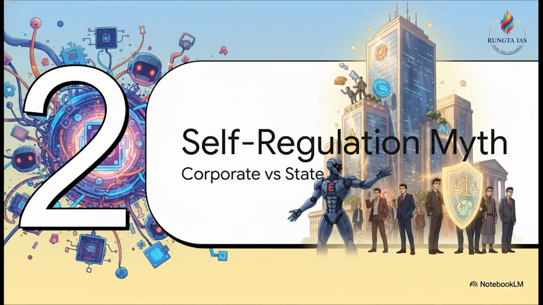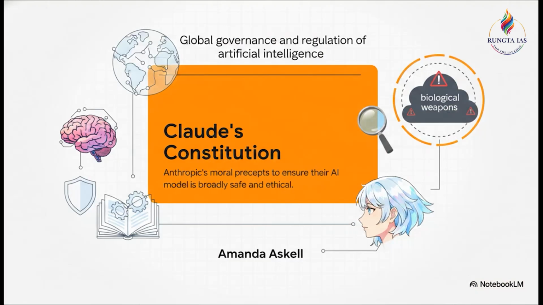Right, which brings us to Section 2, the myth of self-regulation. This is a key debate for GS Paper 2, corporate versus state governance. We constantly hear these massive tech giants claiming they can easily regulate themselves, but we really have to ask, is this corporate facade of ethics actually enough? To answer that, you should definitely use this specific example in your exam.